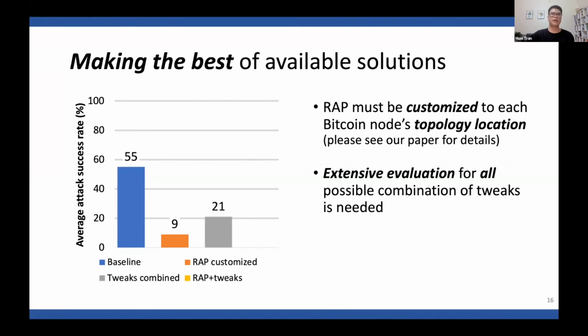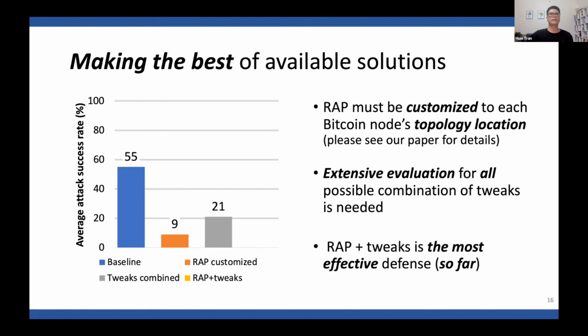And lastly, we find that when we combine RAP and tweaks together, we have the most effective defense so far. It makes the attack success rate drop to only 3%. One reason for this effectiveness is that RAP forces the Erebus attacker to use the misidentified shadow IPs that are more restricted, making the protocol tweaks work more effectively.